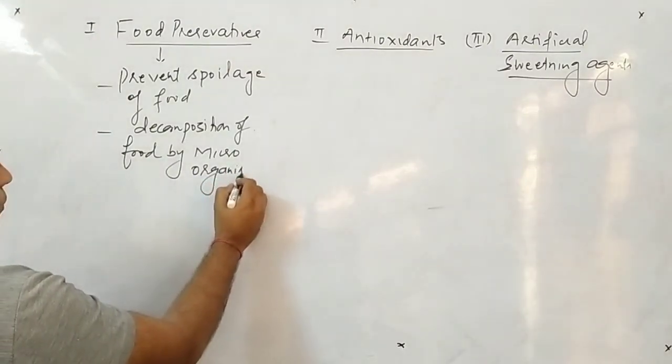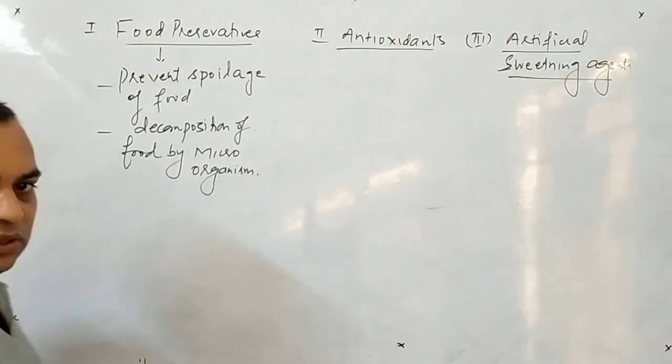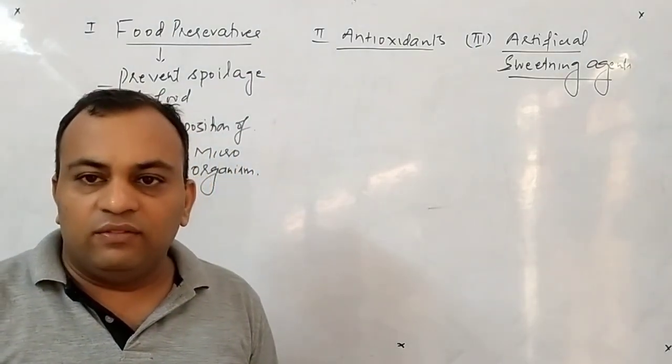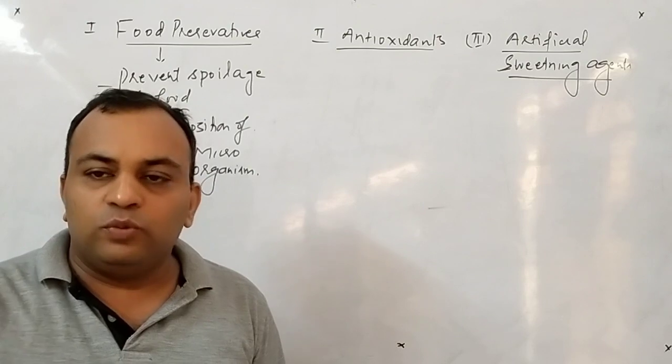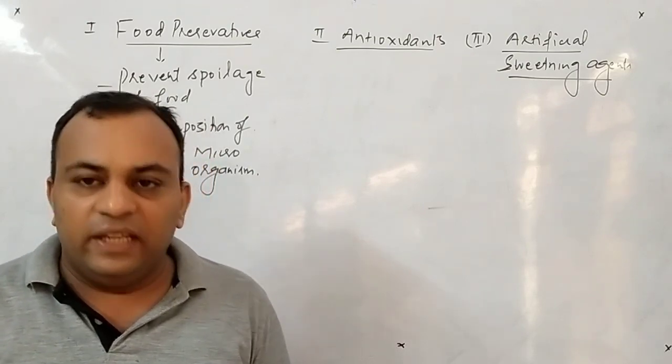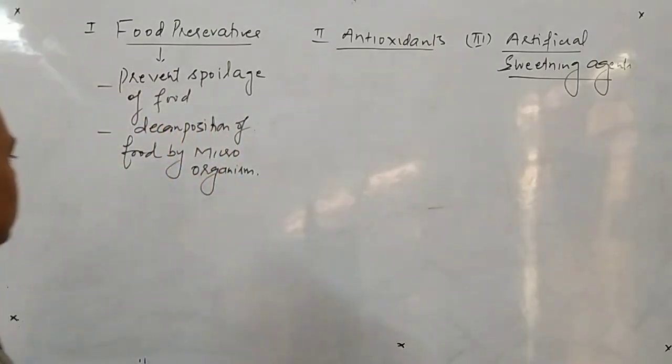You have done this in the lower classes, that microorganisms like bacteria, virus, fungi have the ability to decompose or spoil the food. So we have to prevent our food from that spoilage, or decomposition. The examples in this category are: